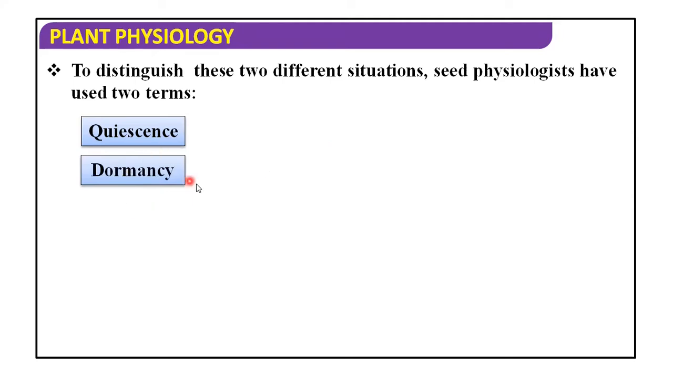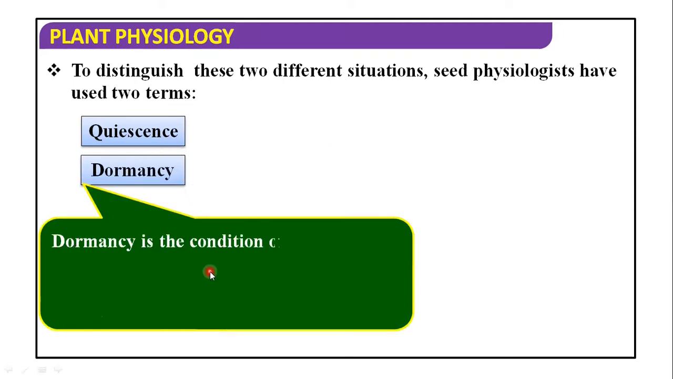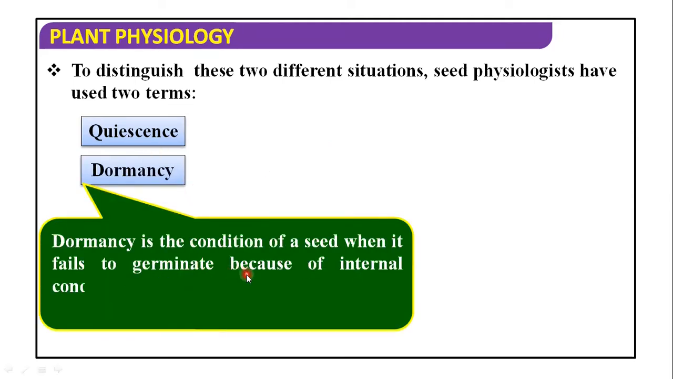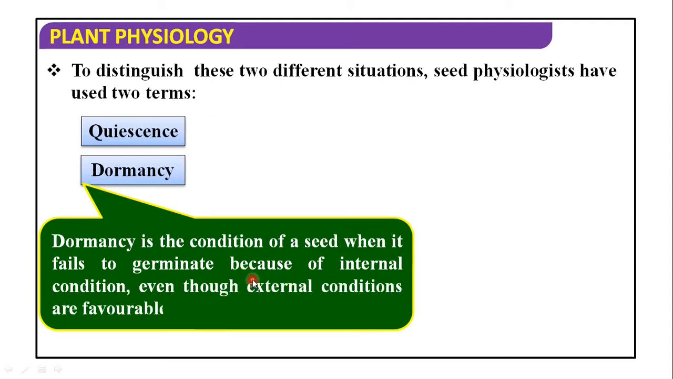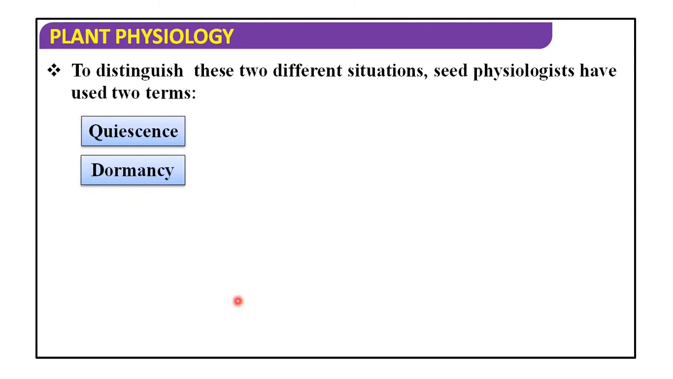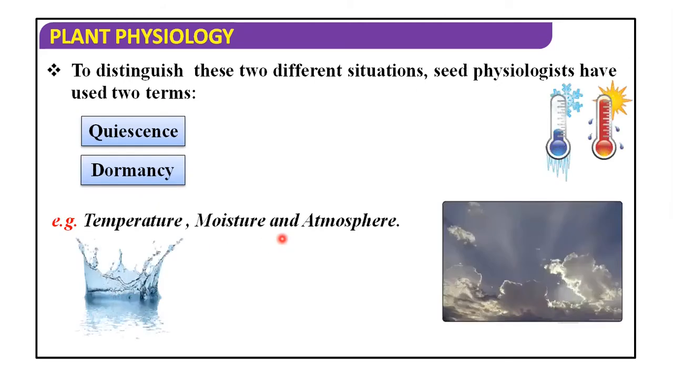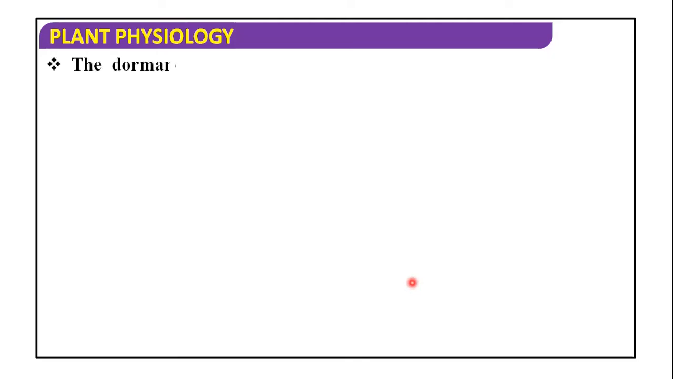The second term is dormancy. Now, what is dormancy? It is the condition of a seed when it fails to germinate because of internal conditions, even though external conditions are favorable. Here, the external conditions are favorable, for example temperature, moisture, atmosphere, but the internal condition is the most important point to study.